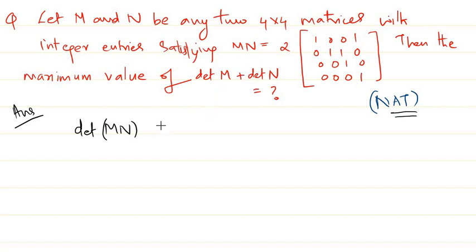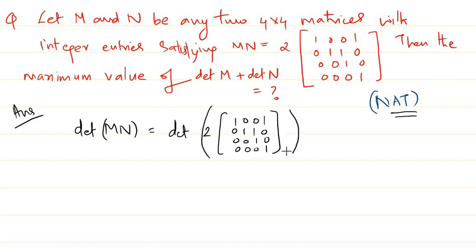So one thing I can tell is determinant of MN is equal to determinant of 2 times this matrix that is given to us, right? I'm just taking determinant on both sides because our aim is to find something in terms of this 2, and I know this determinant of MN is nothing but determinant of M into determinant of N. This is a property of determinants we can use.